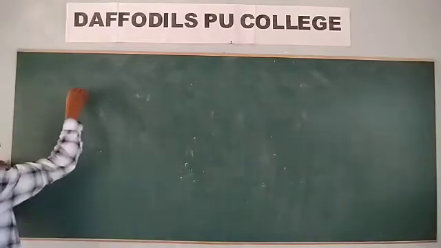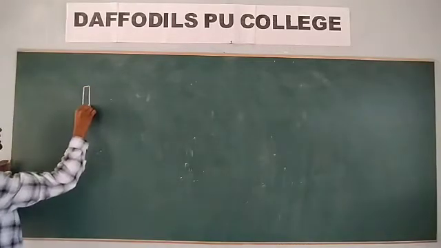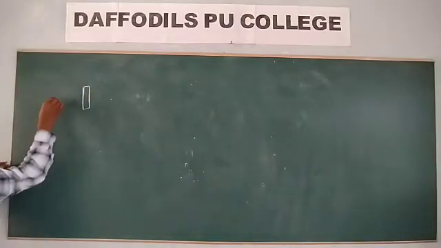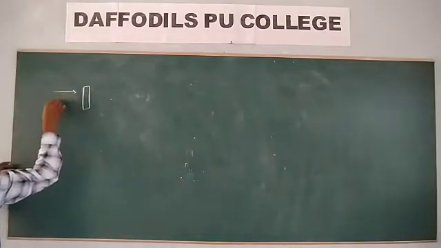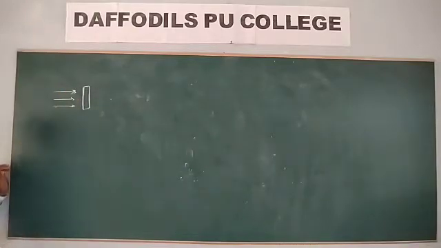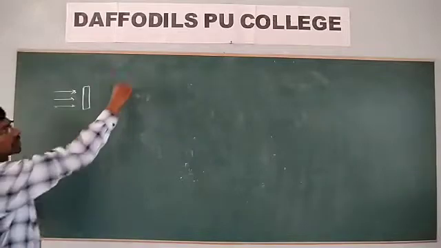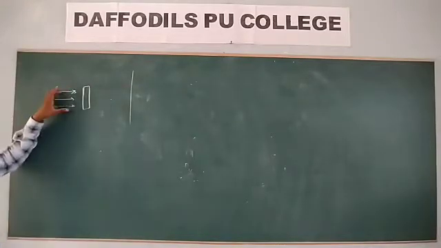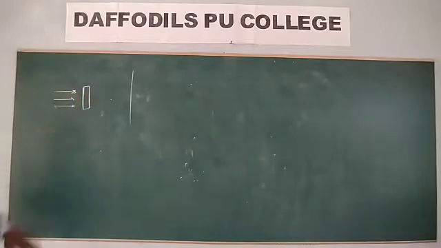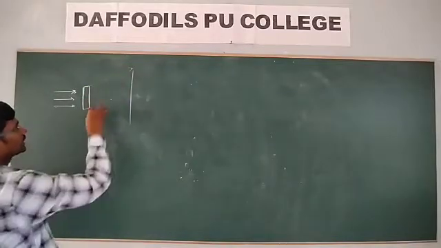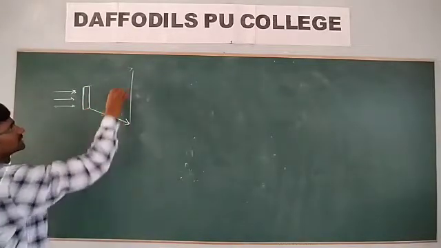We have an opaque obstacle. Now what happens here? Light is incident on this opaque obstacle. You observe what would happen. Wherever there is no light, behind this there is a shadow. Everything is shadow. But because of this, you can observe that the light bends around the edges of the obstacle.